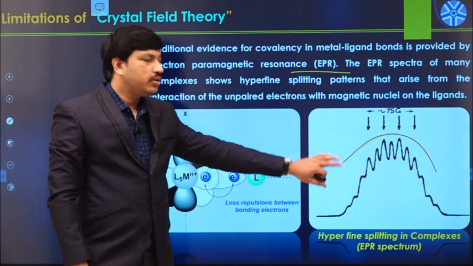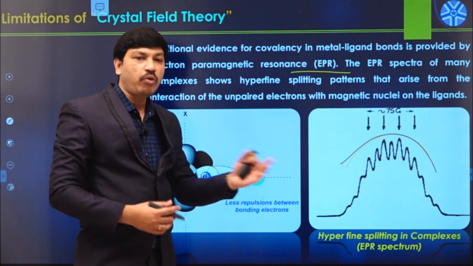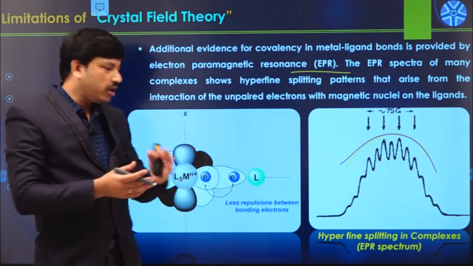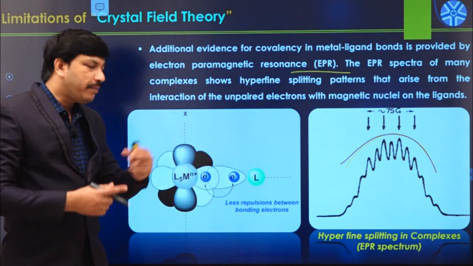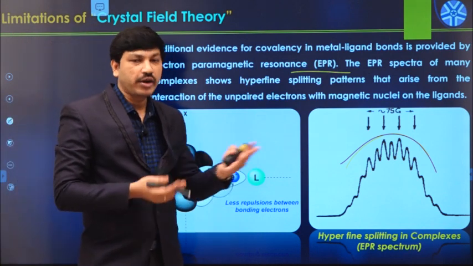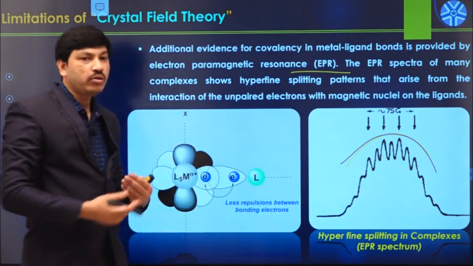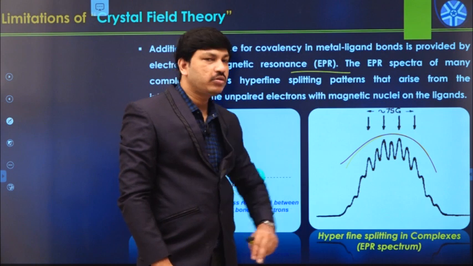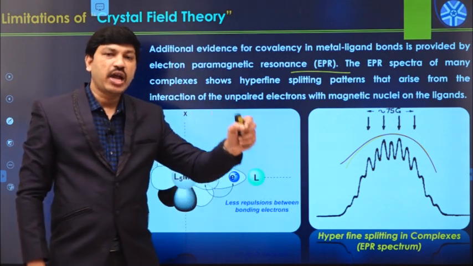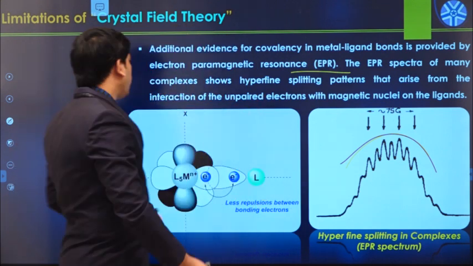It shows that this hyperfine splitting is possible only when metal orbitals and ligand orbitals overlap each other, and the metal-ligand bond is covalent in nature. If it were an ionic bond, we could not get this kind of hyperfine spectrum. It is mainly because the metal-ligand bond has some amount of covalent nature.